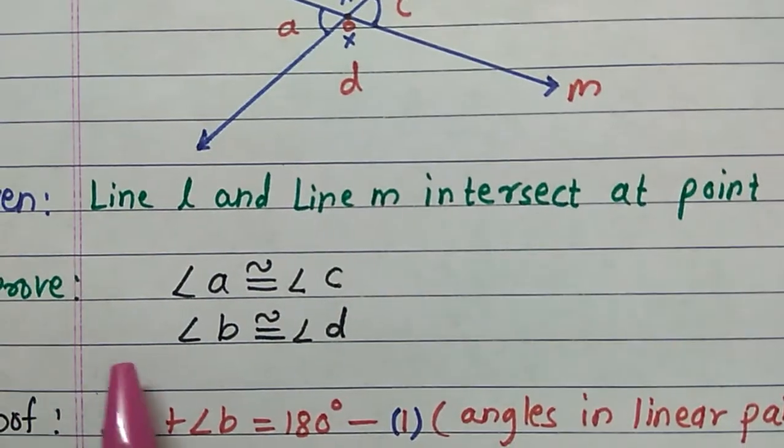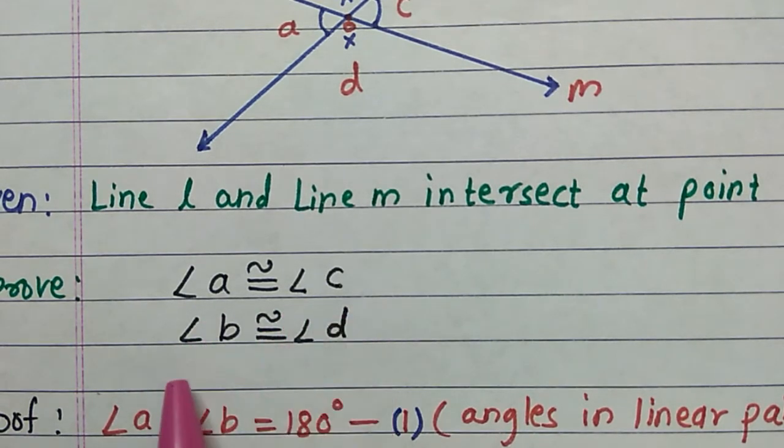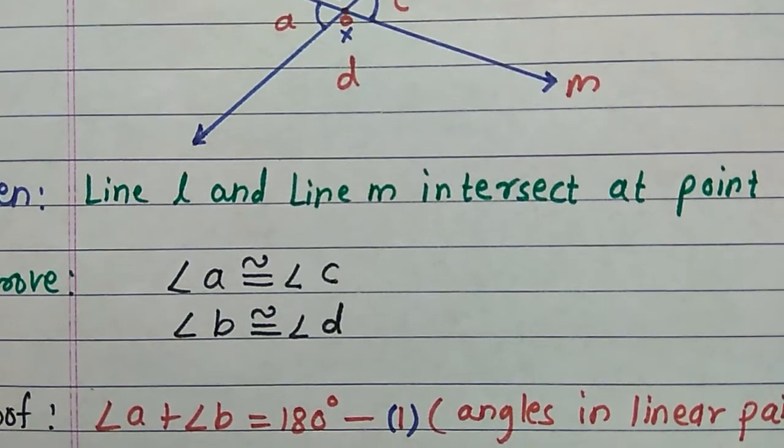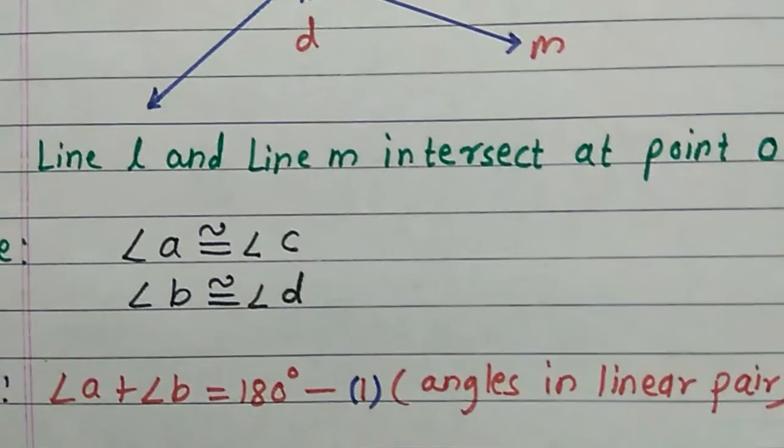Now what you have to prove? Angle A congruent angle C, angle B congruent angle D. That means opposite angles are congruent. It is what we have to prove. For that we are going to write the statements.